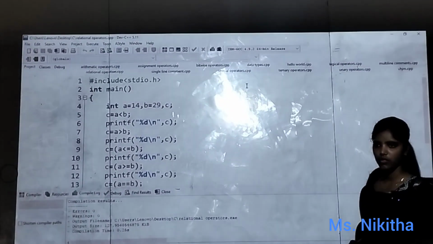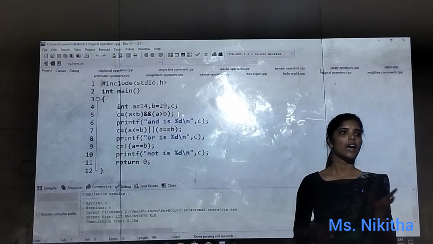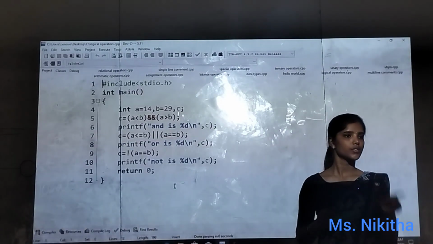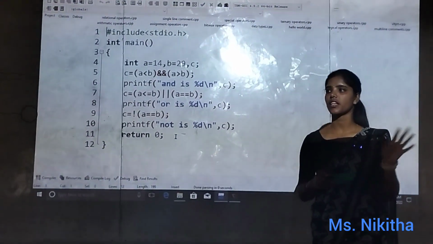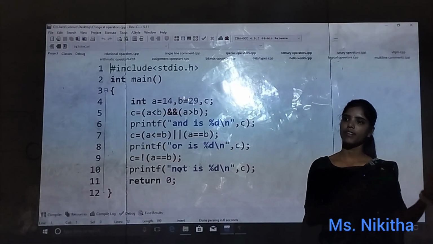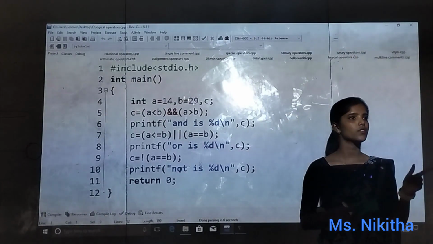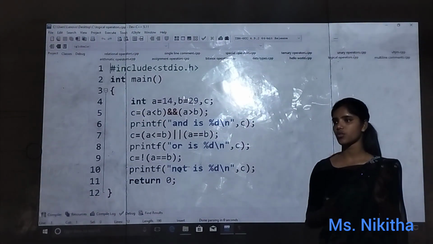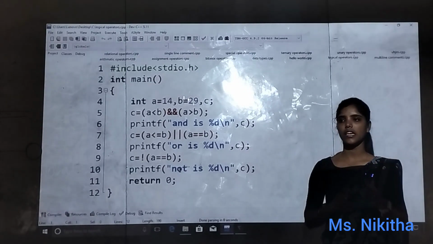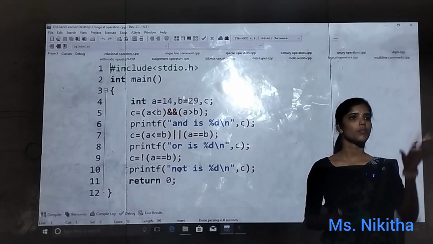Logical operators. So what are logical operators? And, or, not. And is nothing but if both side expressions are true, then it will result in true. If one side is false, it will give false. Logical or means either the left side or the right side expression could be true. If both are true also, it will show true. If one of the expressions is true also, it will give true. Am I right? Only if both are false will it give false. This is about and, or.